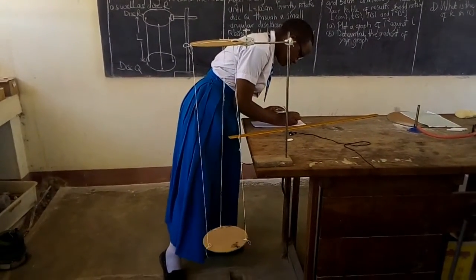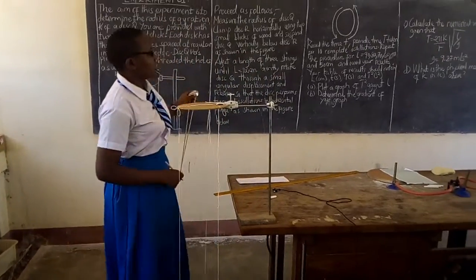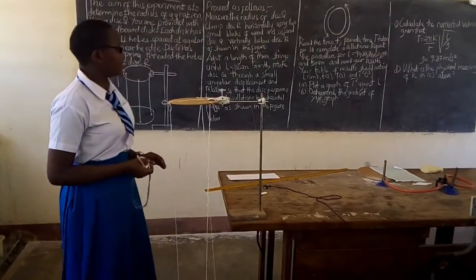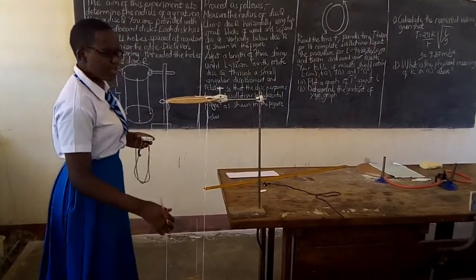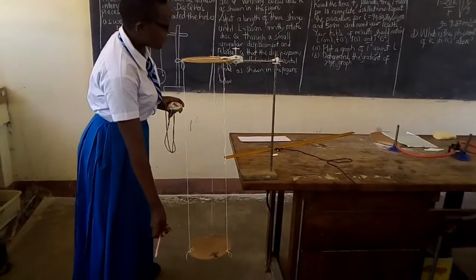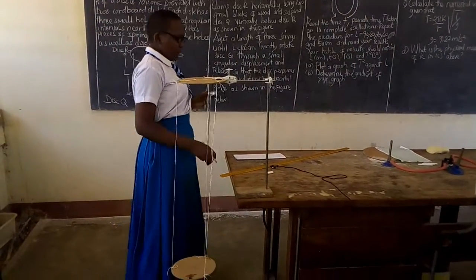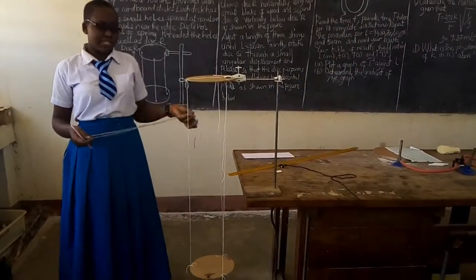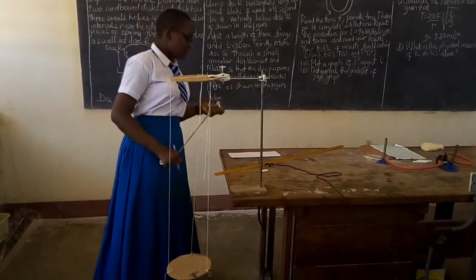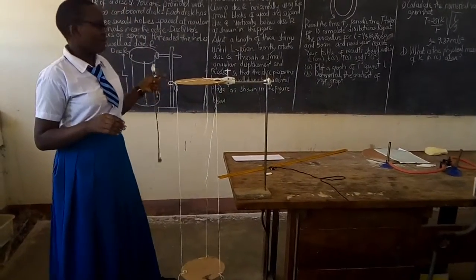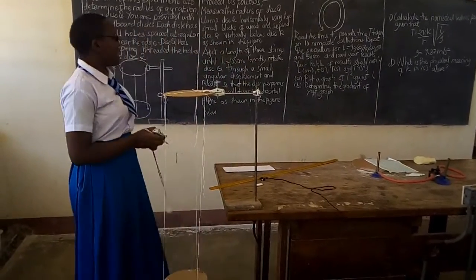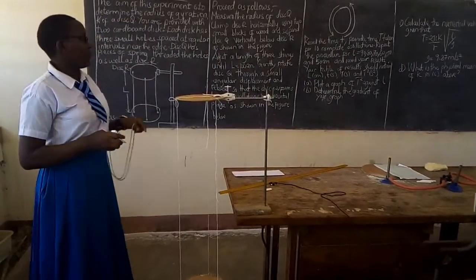We record time T. So we put this data in a table of results which will include the length in centimeter of this string, which is 119.80, time T, which is the time taken for 10 complete oscillations, time period T, which is the time taken for oscillation divided by the number of oscillations, and time period square, which is the square of the time period T. Then we put in our table of results. When we are done with this experiment practically, we'll go to solve the question.